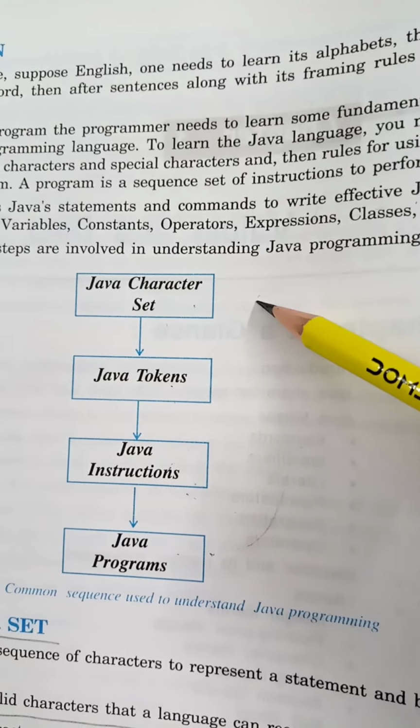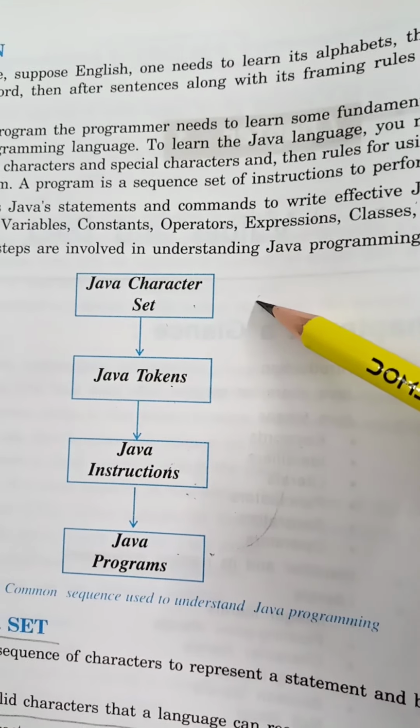So Java is also a programming language. If you have to write a program in the Java language, you will be writing Java statements, and a Java statement can be written using the Java character set. These are categorized into different types. These are the Java tokens. The smallest individual unit is known as a Java token. Different types of tokens are there; I will be telling you later on.